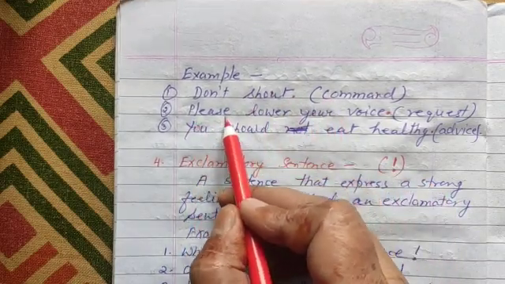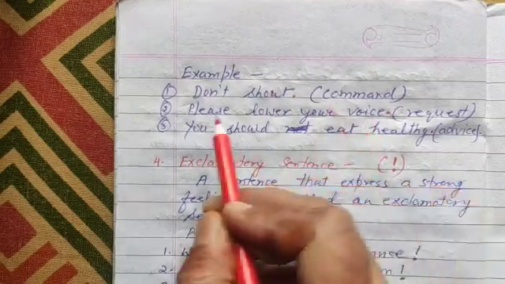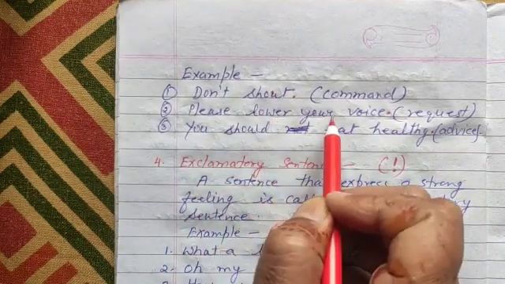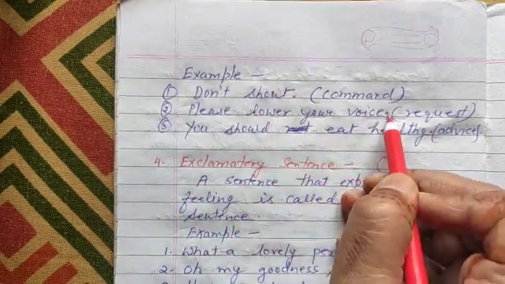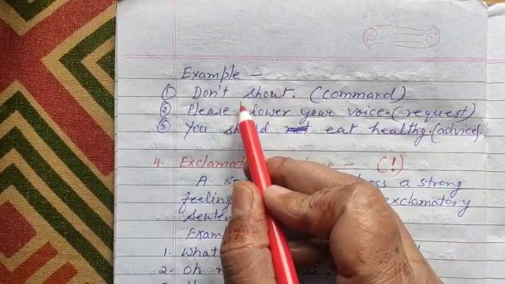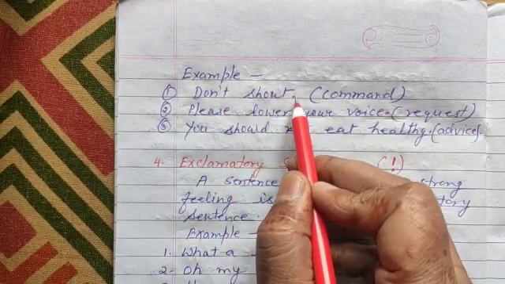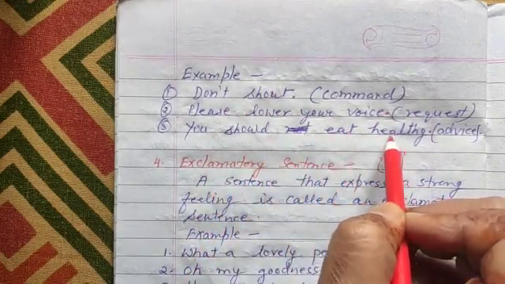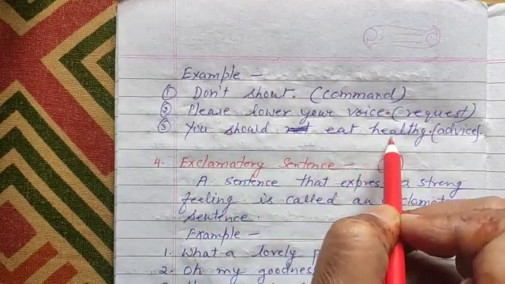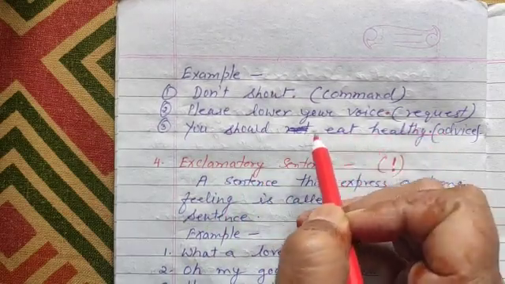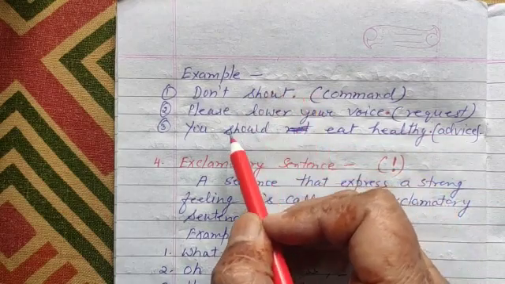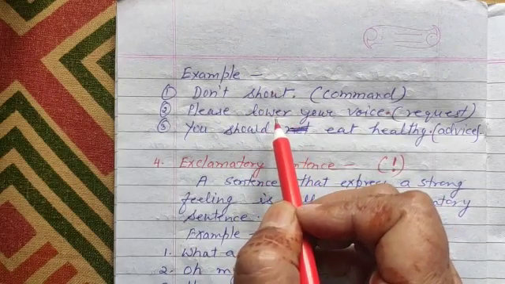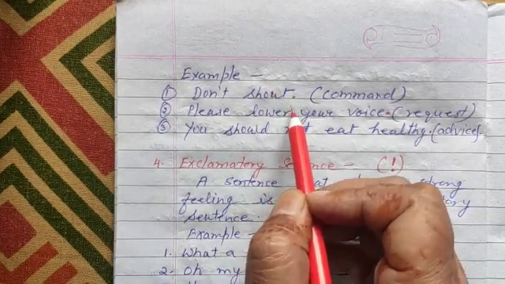Then the second one: please lower your voice. Please is a request. Please lower your voice. And here, full stop only. After writing this imperative sentence, in the end, full stop. Then the third example: you should eat healthy. It's an advice. Whenever something is commanding, requesting, or advising, it's this type of sentence. It is called an imperative sentence.